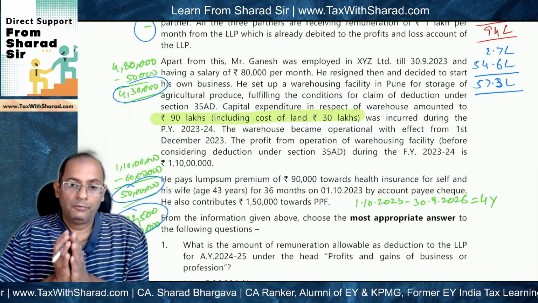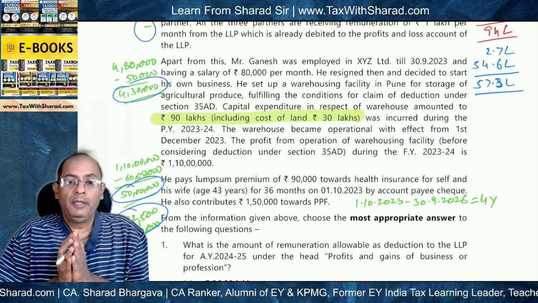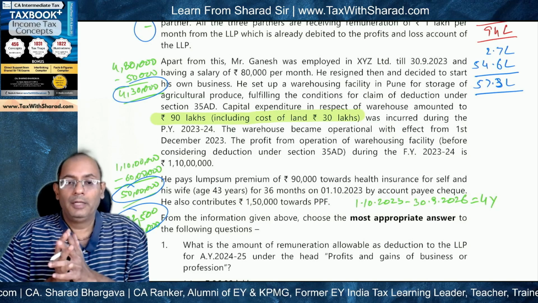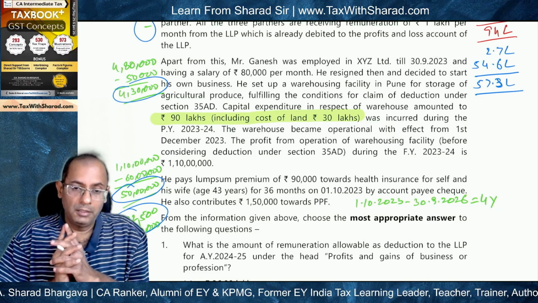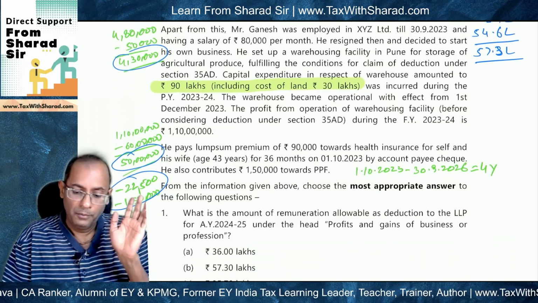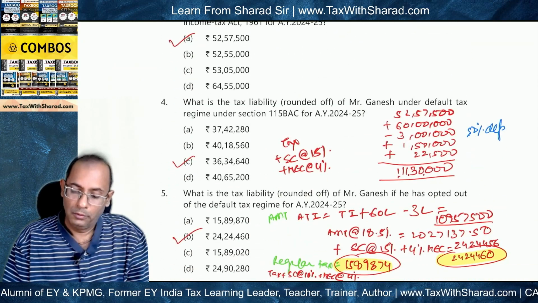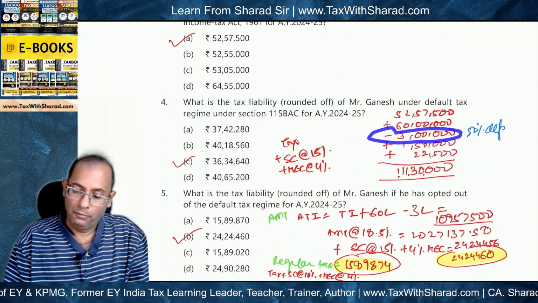That means the warehouse was first put to use on 1st December 2023, therefore put to use for less than 180 days during the previous year in which it was acquired, and therefore only half of the depreciation will be allowed. That means not 6 lakh, but only 3 lakh of depreciation will be allowed. So we will need to reduce only 3 lakh of depreciation.